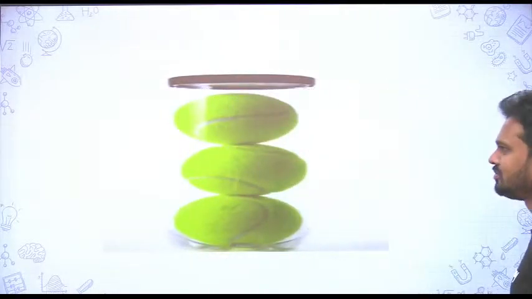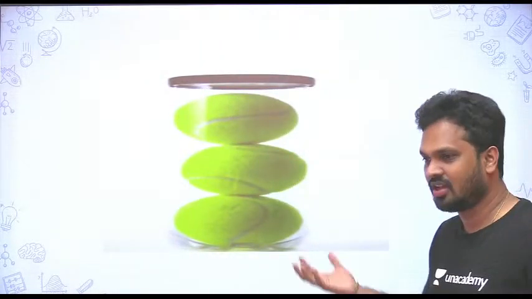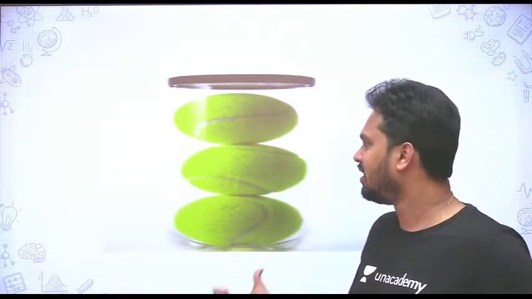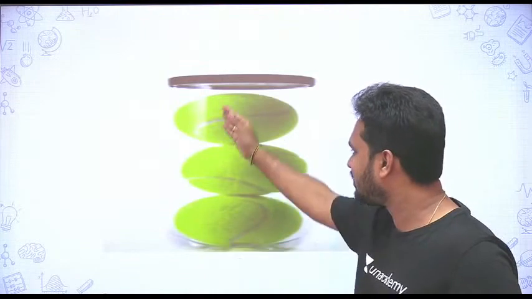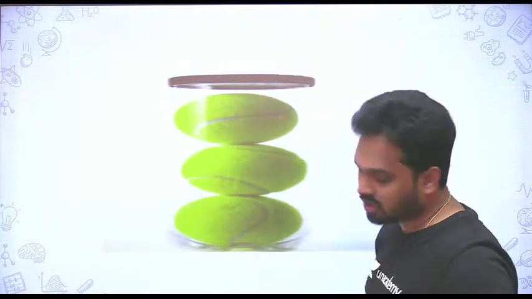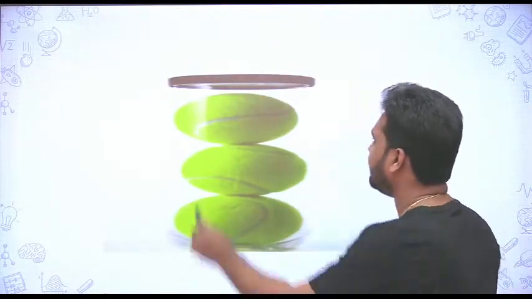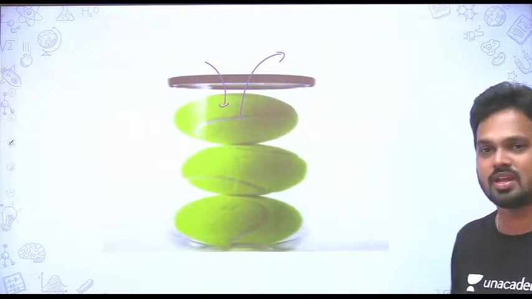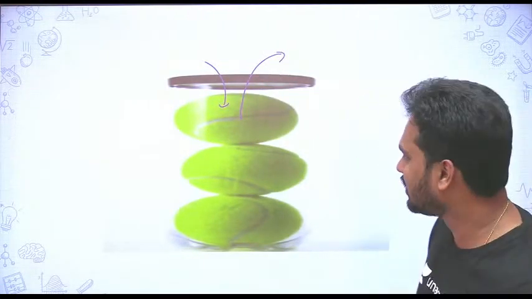You might have played tennis many times, or you may be using it for cricket also. So this is the box, and you have the balls. You need to take the ball from only one side. You have access from only one side. You can insert from here or you can take it from here. This is also an example of a stack.